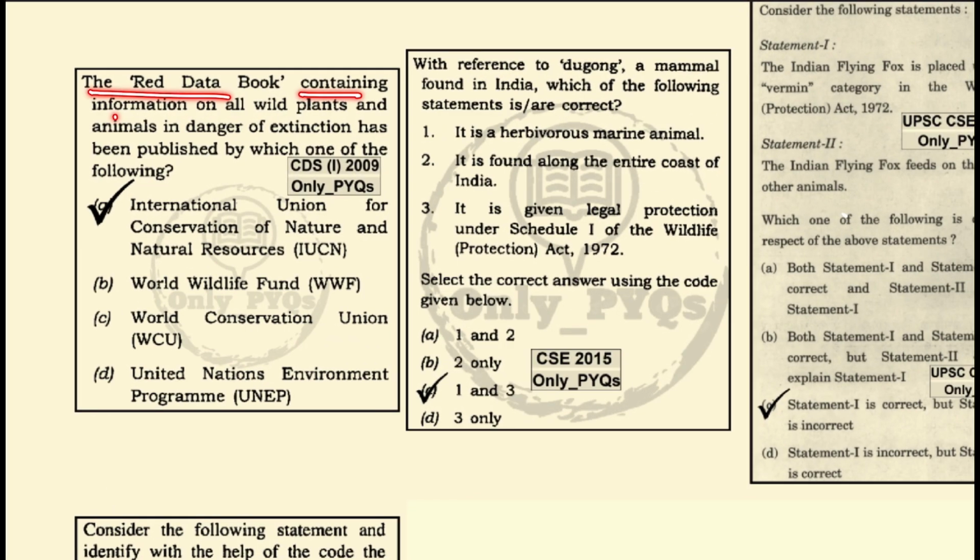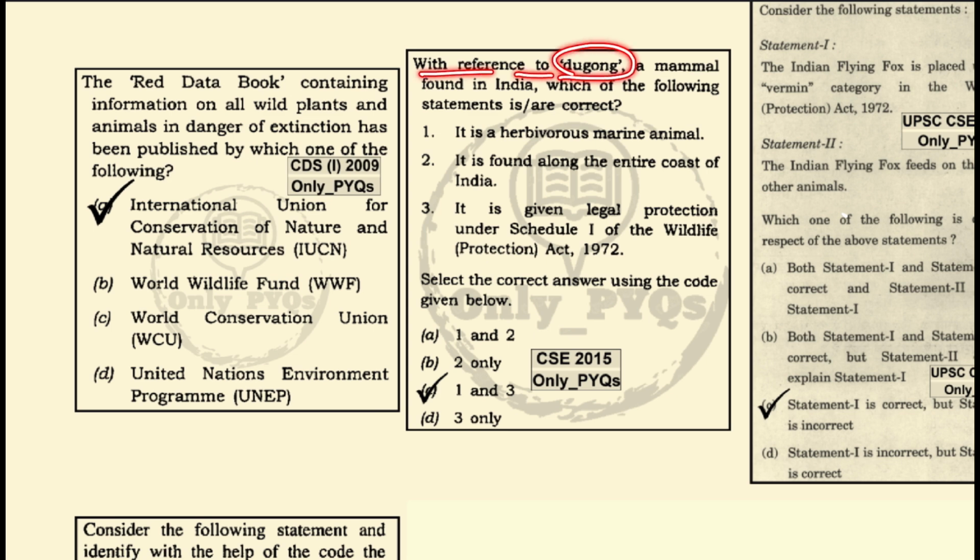The Red Data Book containing information of all wild plants and animals in danger of extinction has been published by which one of the following? It is the IUCN, that is the International Union for Conservation of Nature and Natural Resources.